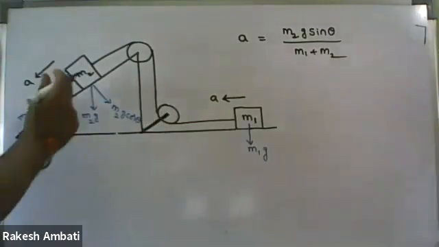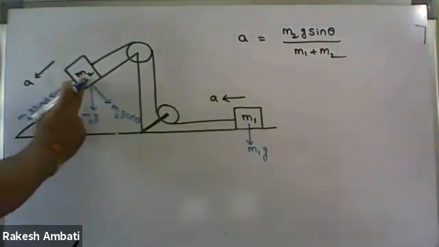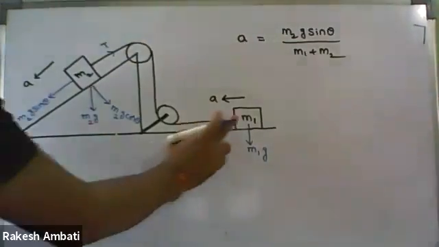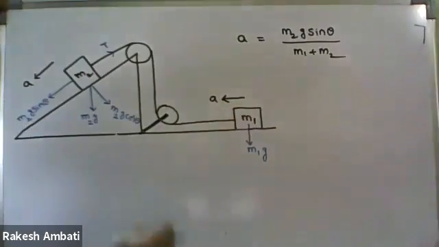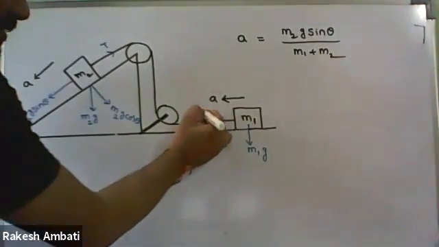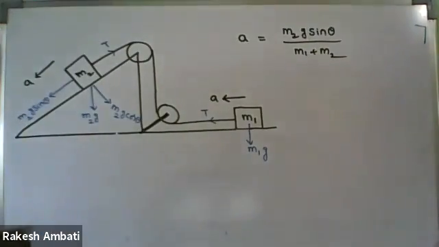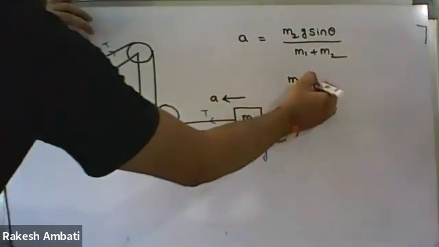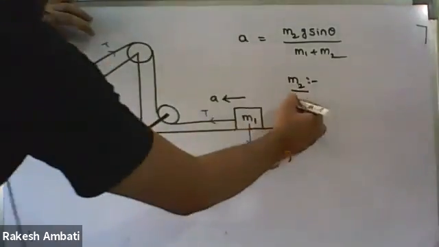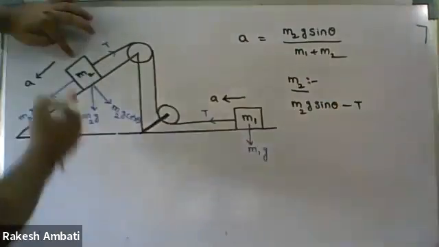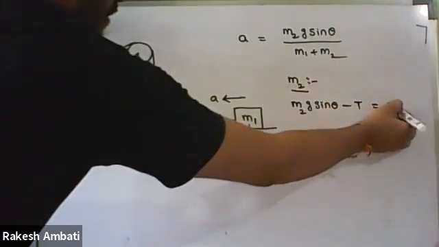Now, in the case of M2, what is the direction of tension force? Up the inclined plane. Then with respect to M1, what is the direction of tension force? Away from the body along the string, so leftwards. Therefore, write down the dynamic equations. In the case of M2, M2g sin theta minus T is the resultant force, and the resultant force means mass into acceleration, that is M2a.